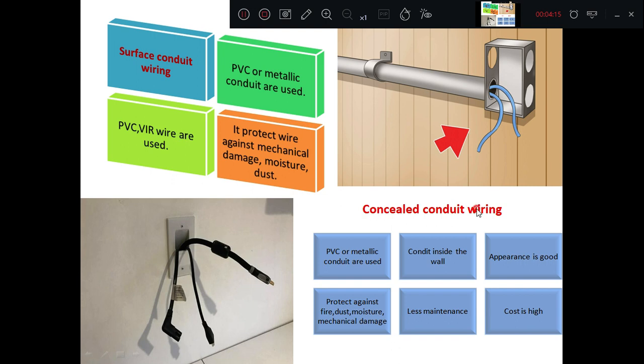Whereas in the concealed conduit wiring, all the wiring system is made inside the wall, and above that there is flush finishing, and then only the outlets are drawn out of it. Here the PVC or metallic conduits are used inside the wall, and the wiring system is all inside. The appearance is very good and it protects against fire, dust, moisture, and mechanical damage, and at the same time it has less maintenance, but however the cost is very high.